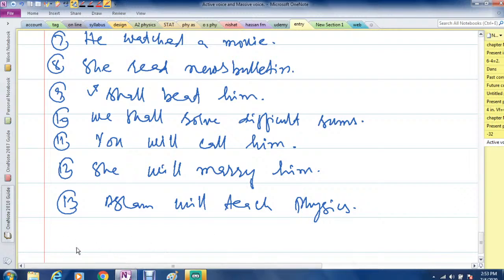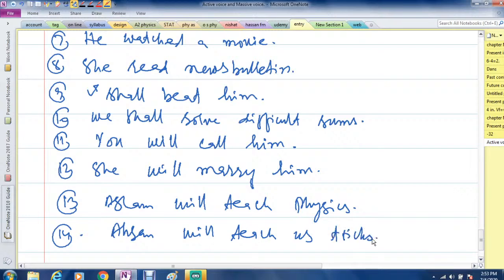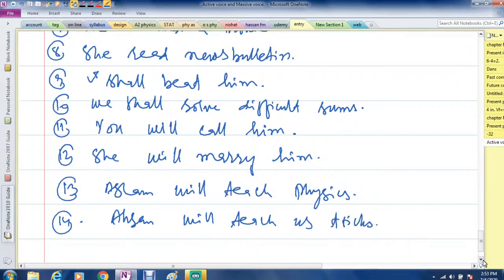These are very simple sentences I have given to you. Tomorrow I will be going to more difficult sentences. This is somewhat difficult.